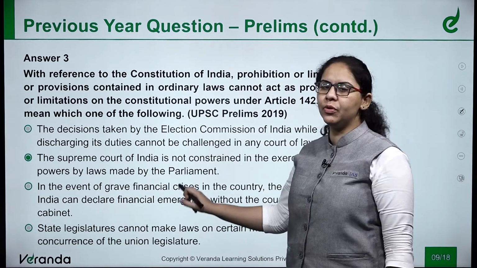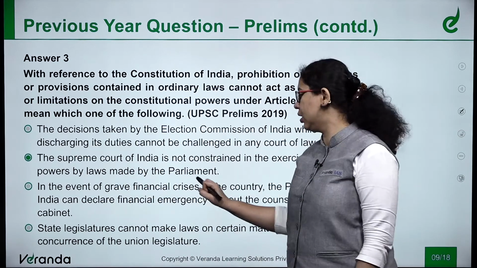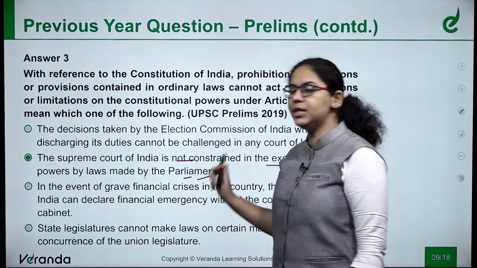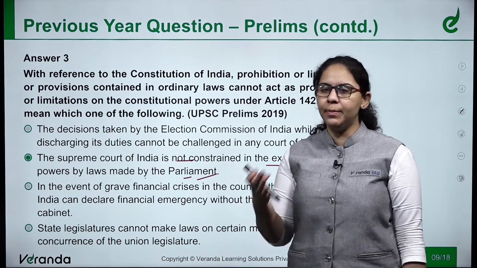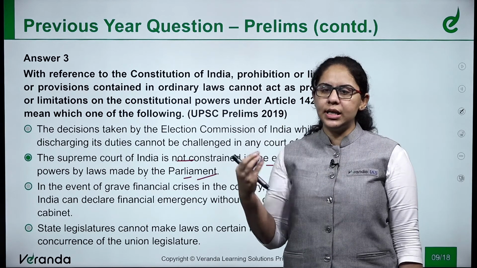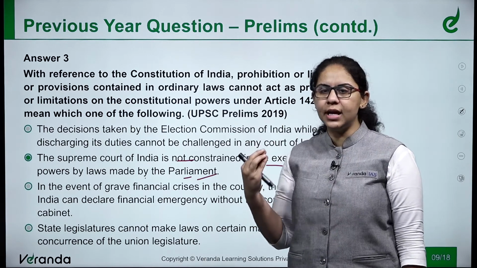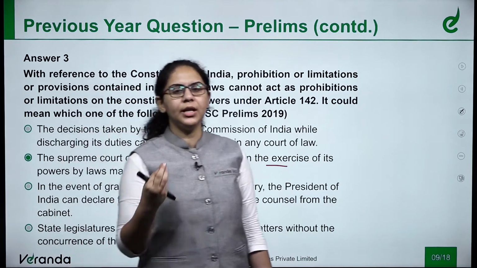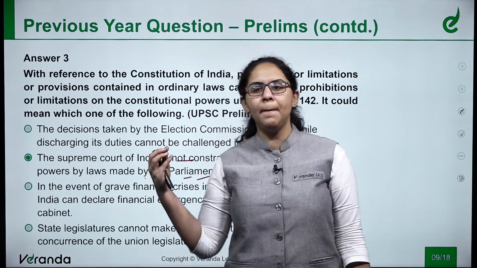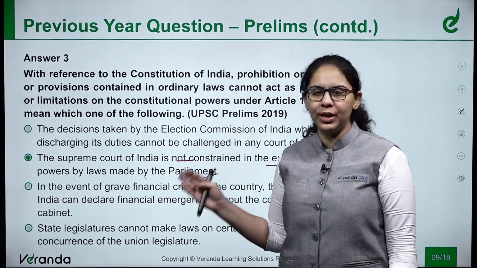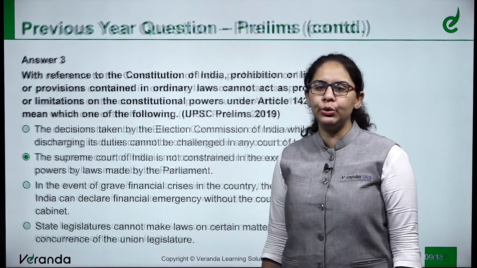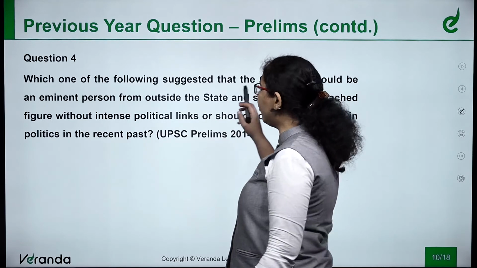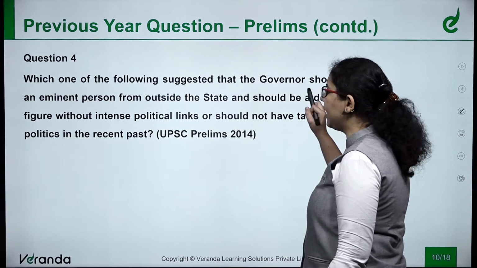The Supreme Court of India is not constrained in the exercise of its powers by laws made by the Parliament. If any law made by the Parliament, Supreme Court finds out it is not in congruence with Constitution or some other need to make it null and void as per the provisions mentioned in the Constitution, Supreme Court has full authority to do it.